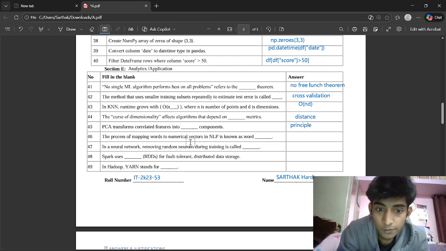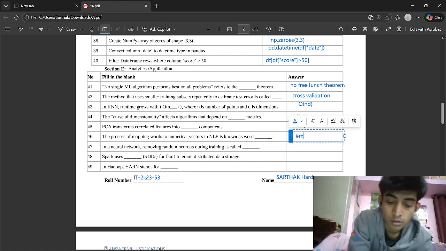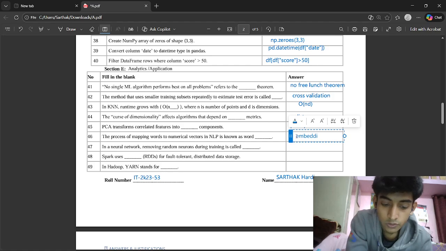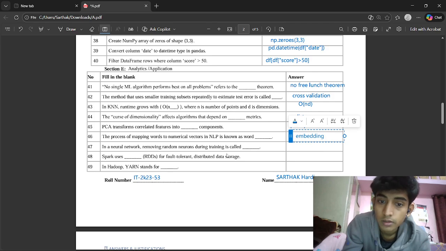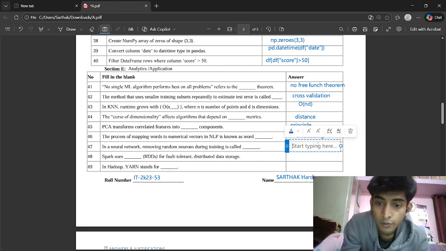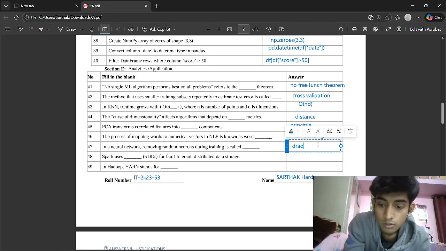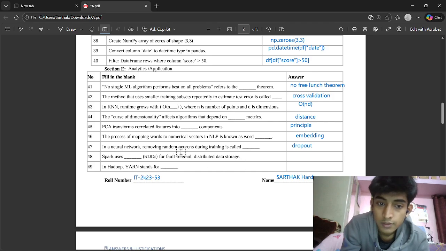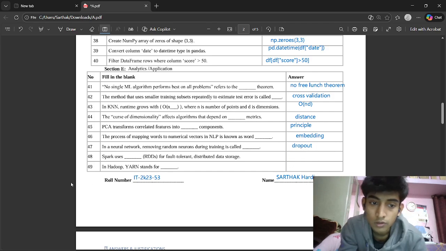The process of mapping words to numerical vectors in NLP is known as word embeddings. In word embeddings or document vectors, we represent a word as a vector, right? In a neural network, removing random neurons during training is called, we know, a regularization technique called dropout, which is a regularization technique in which we randomly disable neurons to check if the cost function is working fine or not, right?